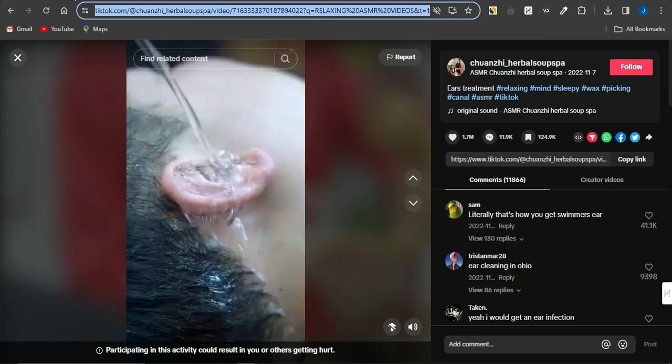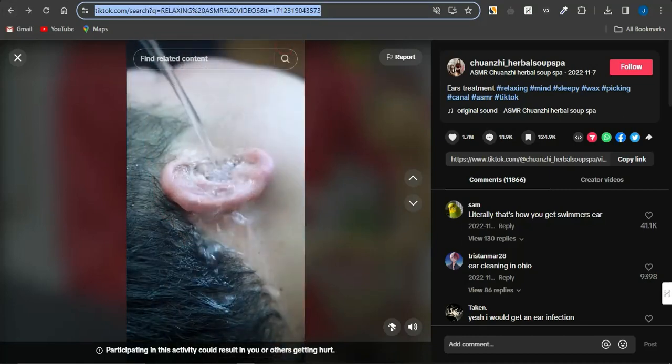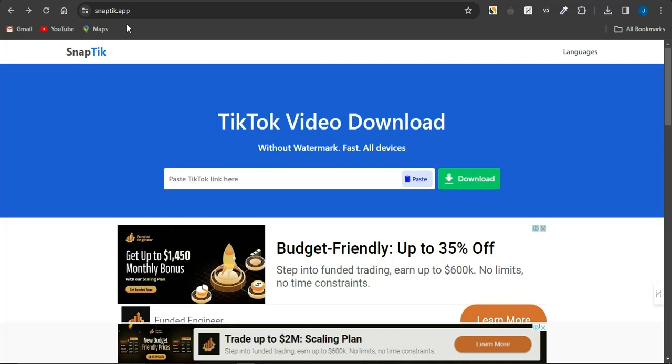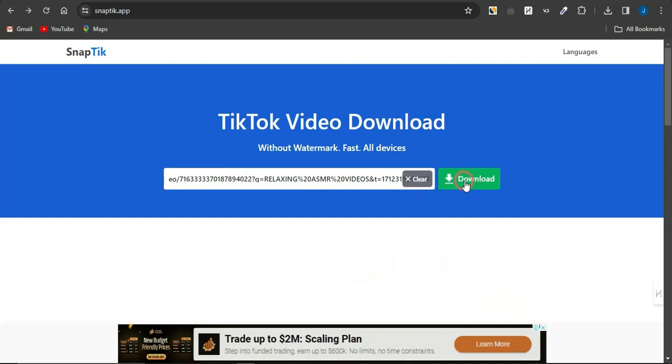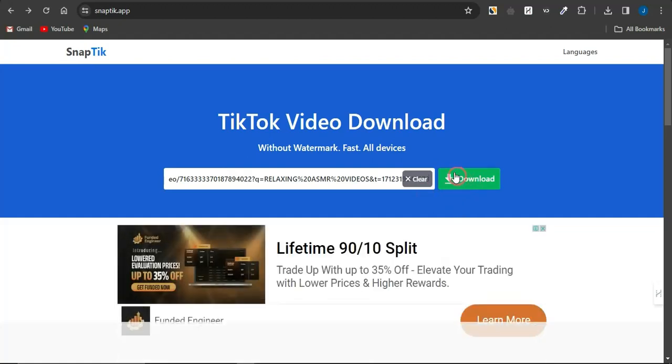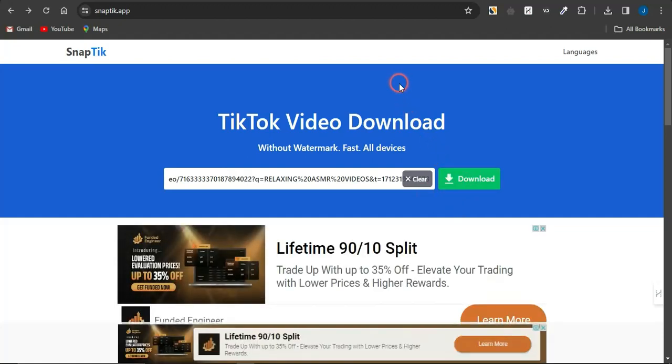After the link has actually been copied, I'm just going to go onto this particular platform called snaptik.app. Now if you come onto the platform, you want to paste in that particular link right here and click on download, and you'll be able to download that particular video. Now that video is what is going to be running on the background image right there.